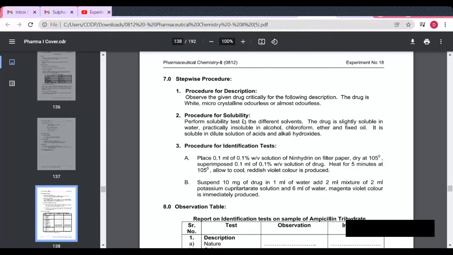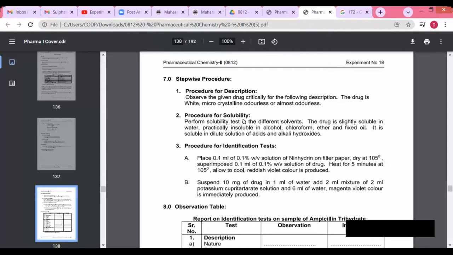Then next is the procedure for the solubility. Here we have to see the solubility of this drug, that is ampicillin, in different solvents. The drug is slightly soluble in water, practically insoluble in alcohol, chloroform, ether and fixed oil, and it is soluble in dilute solutions of acids and alkali hydroxides. सो हा ड्रग वॉटर मध्ये स्लाइटली सोल्युबल आहे, आणि अल्कोहोल, क्लोरोफॉर्म, इथर आणि फिक्स्ड ऑइल मध्ये प्रॅक्टिकली इनसोल्युबल आहे, आणि ऍसिड आणि अल्कली हायड्रॉक्साइड्सच्या डायल्यूट सोल्युशनमध्ये सोल्युबल आहे.